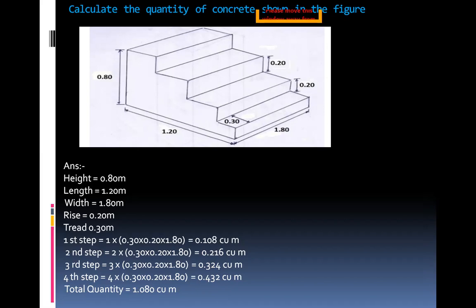This is the total quantity of the concrete. So here the total quantity of the concrete of steps is equal to 1.080.